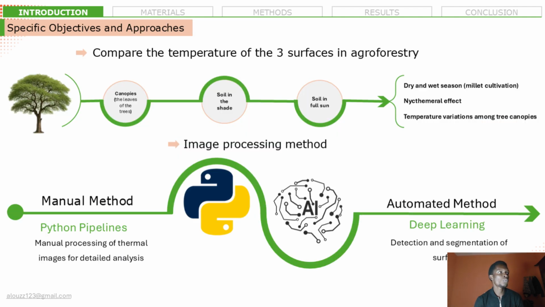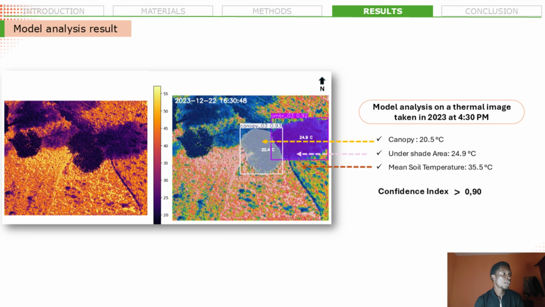In this study, we aim to compare the different surfaces in an agroforestry system dominated by Faidherbia albida. We are using a thermal drone to collect very high resolution images and an artificial intelligence, for example, a deep learning model, to segment the different surfaces: tree canopy, soil under shade, and soil exposed to the full sun. After training, the model is able to detect these areas and estimate the corresponding temperature.